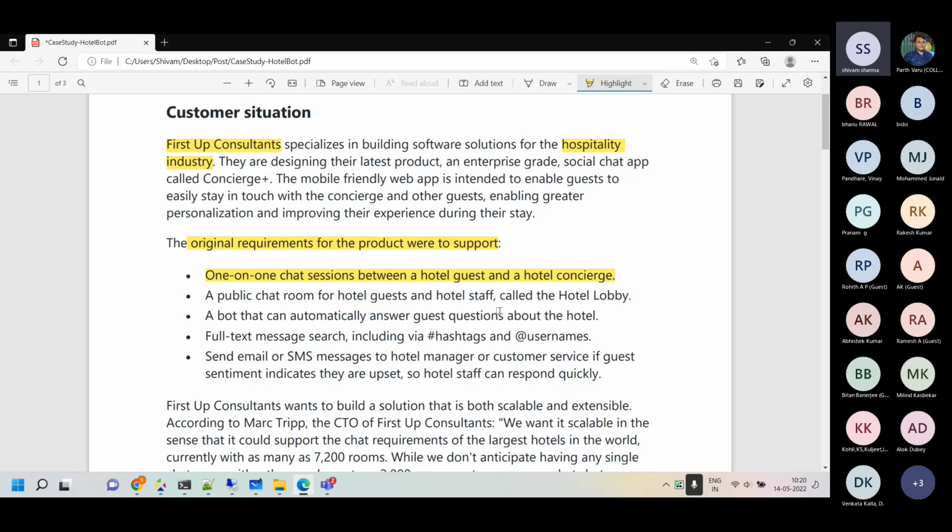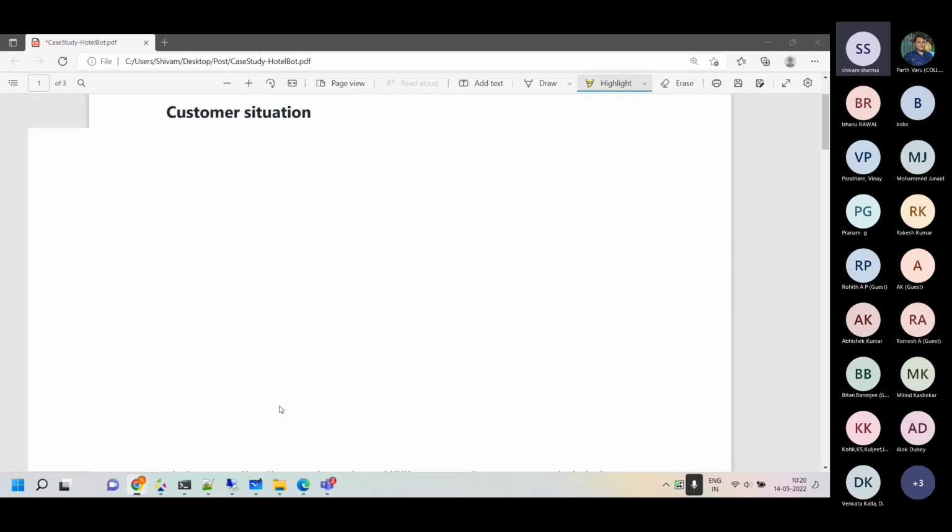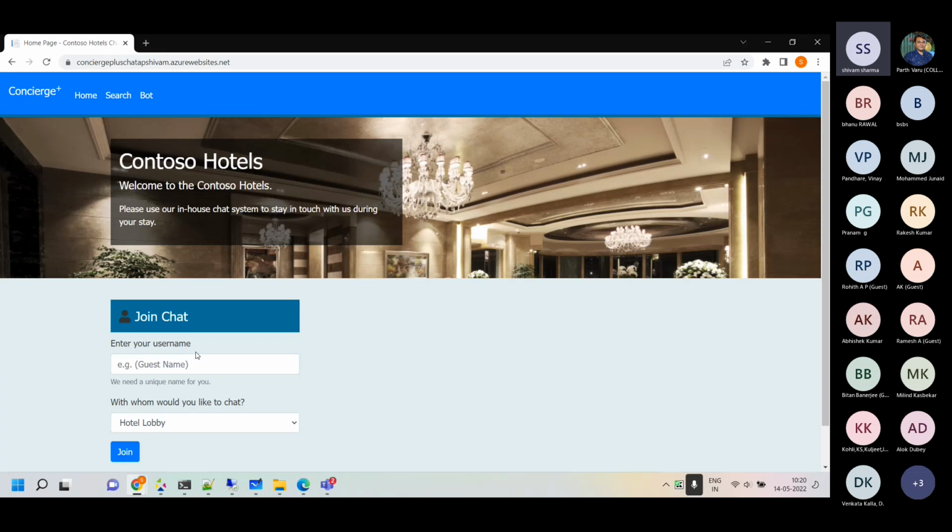If the hotel size is smaller, then these types of solutions will be amazing for them, so they will be able to automate or handle a lot of requests with a smaller number of staff members. Now, there is a public chat room for hotel guests and hotel staff, which is called the hotel lobby. That's what we have over here. There is no other room right now. It's only the hotel lobby.